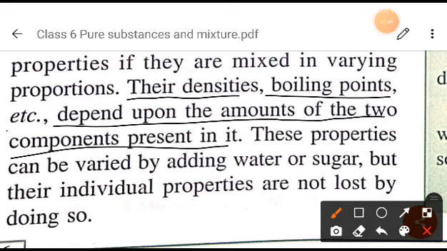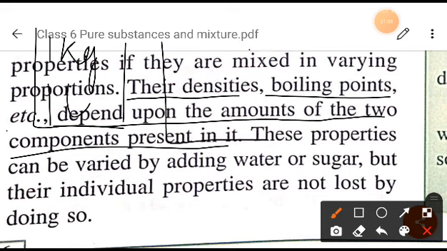Because if you increase the amount of salt or water, it changes. I will give you one example. In this container, 1 liter of water and 1 kg of sugar, and here, 10 ml of water and 1 gram of sugar.